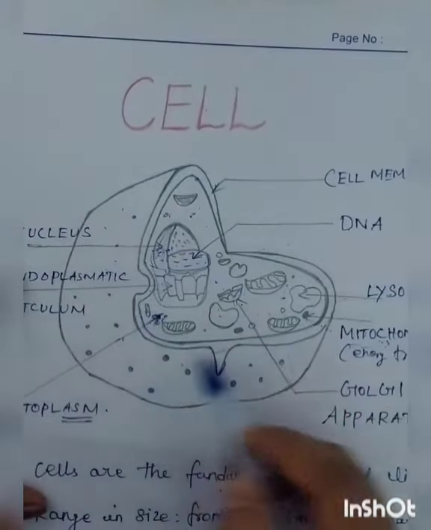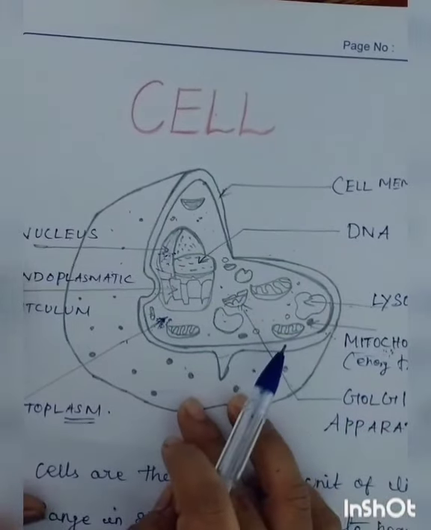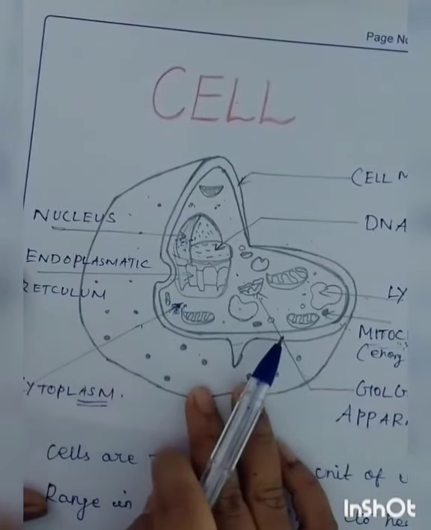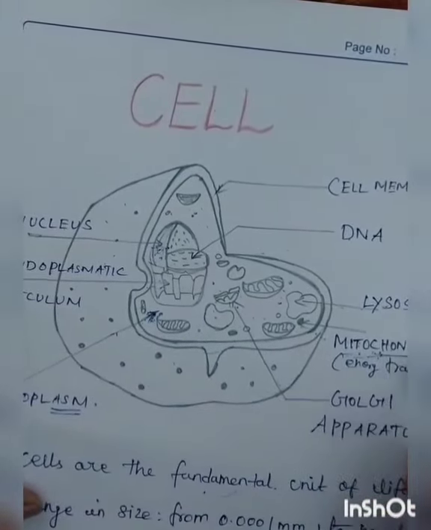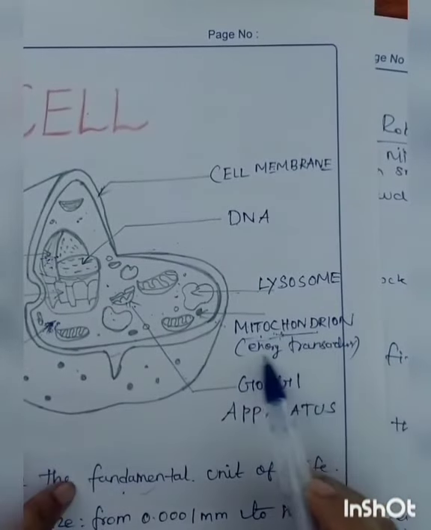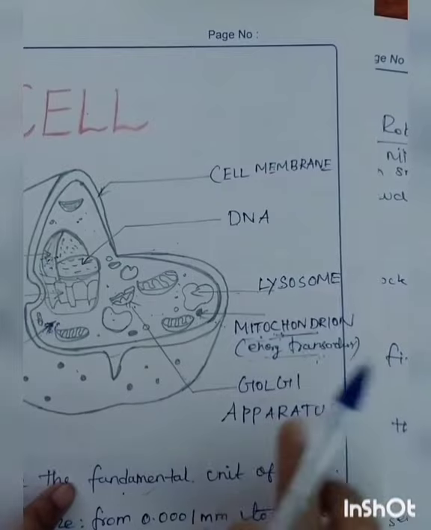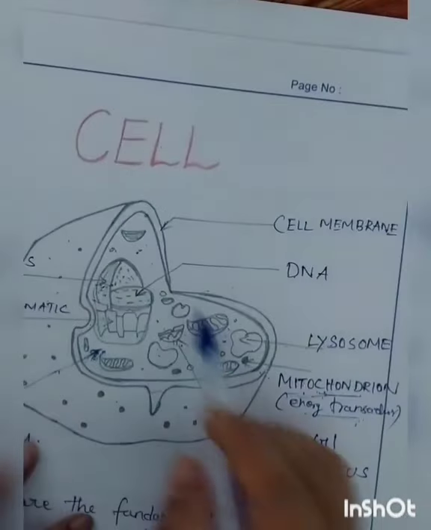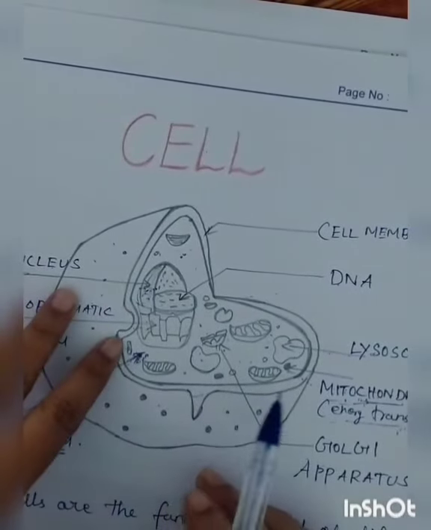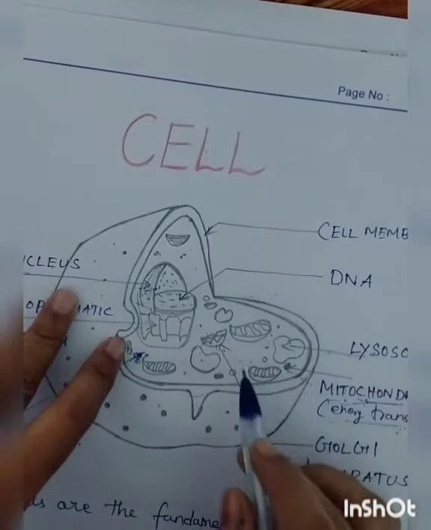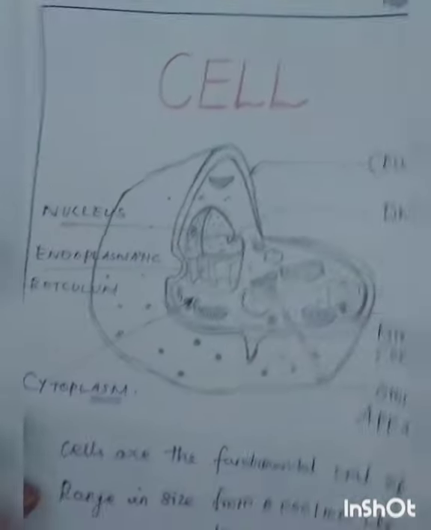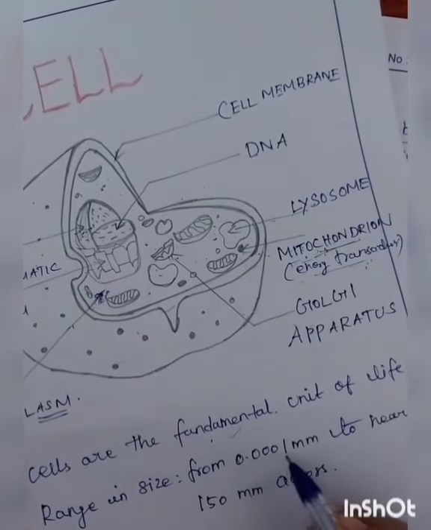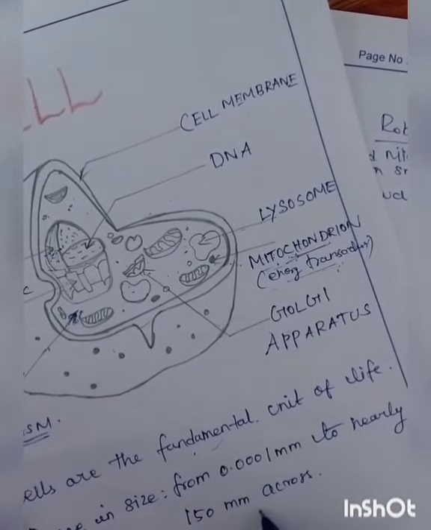Cell structure supports the body of the organism. The nucleus holds the genetic information for reproduction and cell growth. Very important, mitochondria are used for energy transactions for the survival of the cell. Then this part is called the Golgi apparatus. Every cell has one nucleus. Membranes bound organelles in the cytoplasm. Cells range in size from 0.001 millimeter to nearly 150 millimeter across.